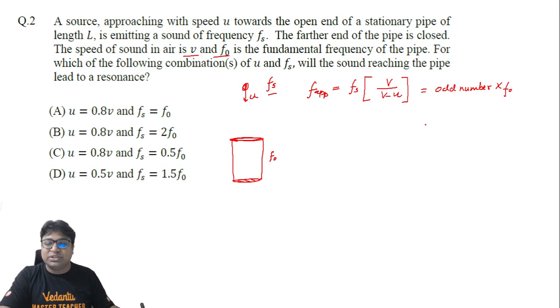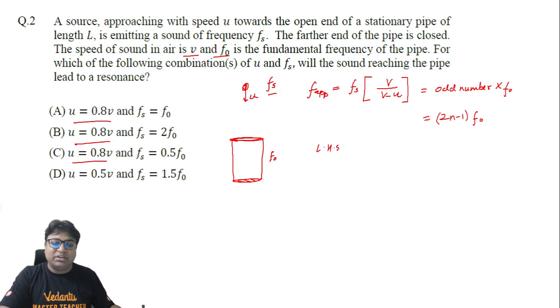So you can say that this odd number can be replaced by 2n minus 1, and n must belong to the integers. So this condition must be satisfied. Keeping this in mind, we are going to check all the four options. Options A, B and C all talk about the same value of u, which is 0.8 V.